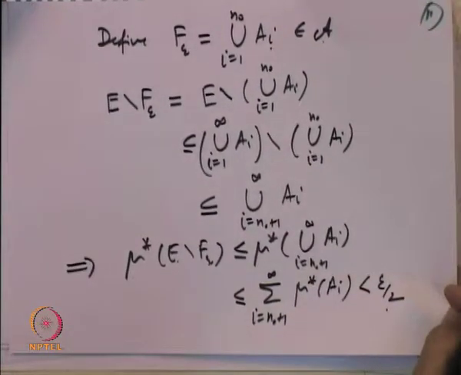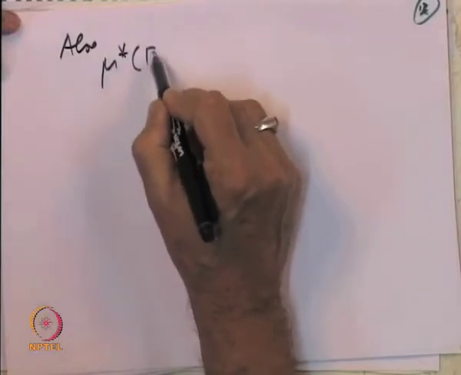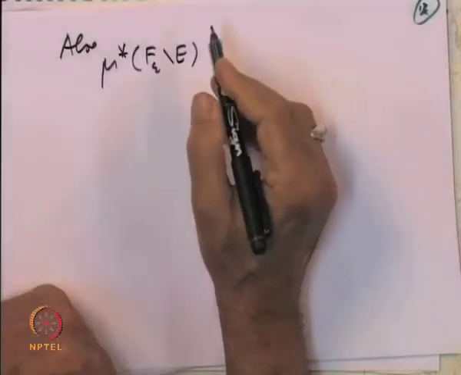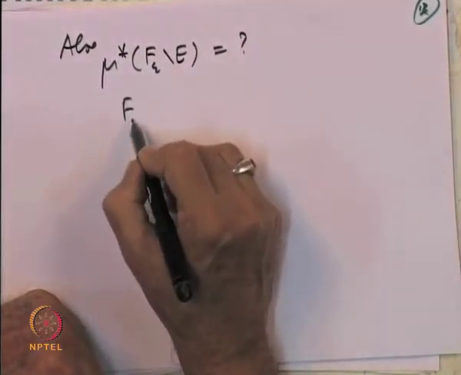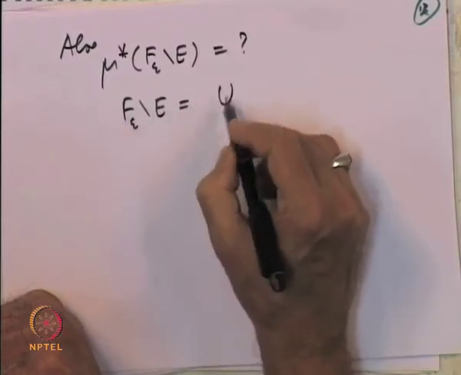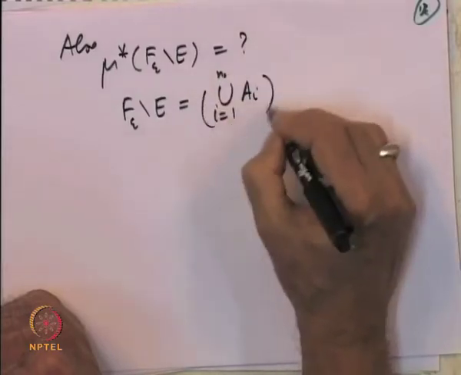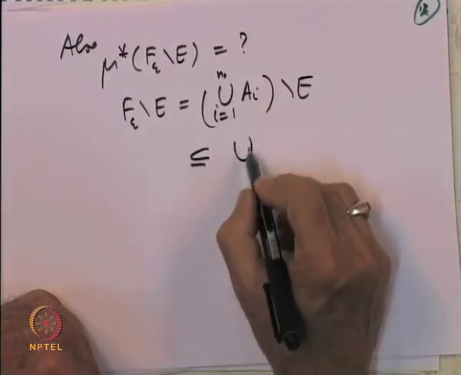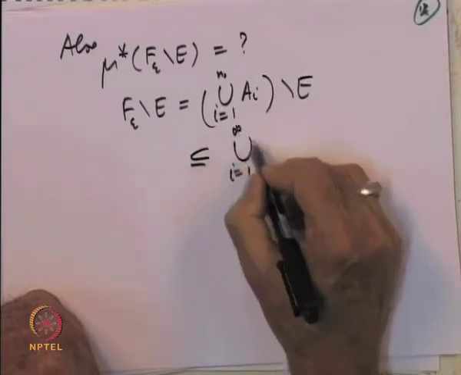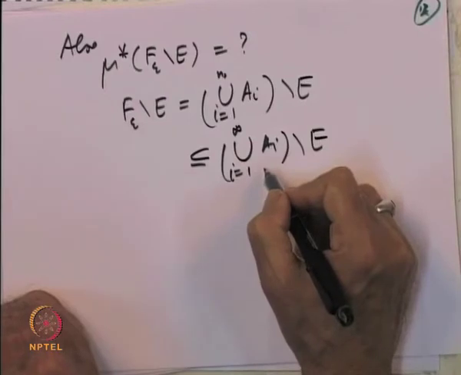Let us also compute the measure of the other part, namely mu star of f epsilon minus E. What is this equal to? f epsilon minus E is the union i equal to 1 to n naught A i minus E, and note this is a subset of the union i equal to 1 to infinity A i minus E, since E is a subset of this.